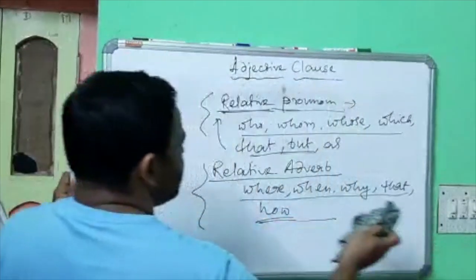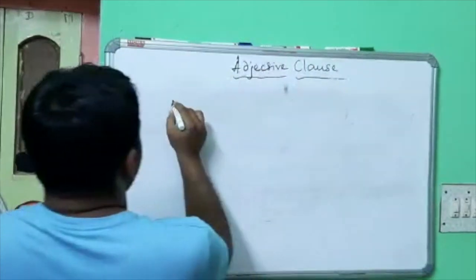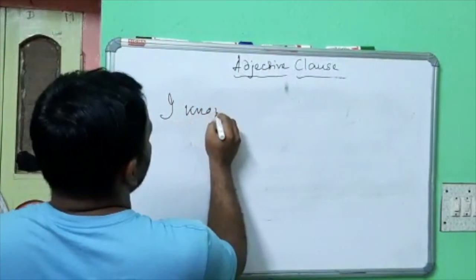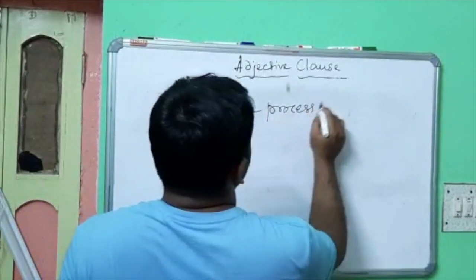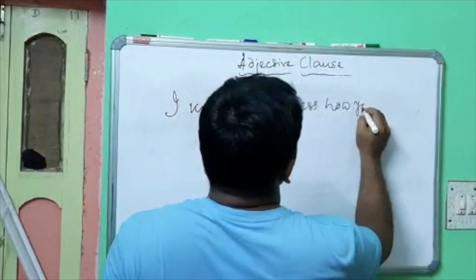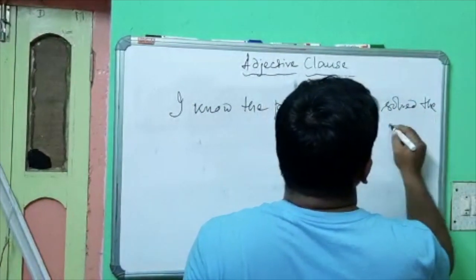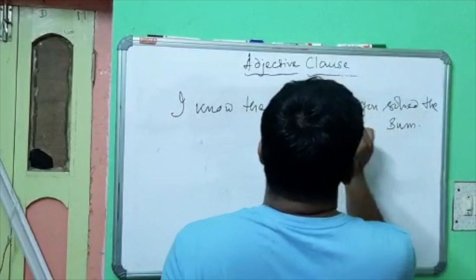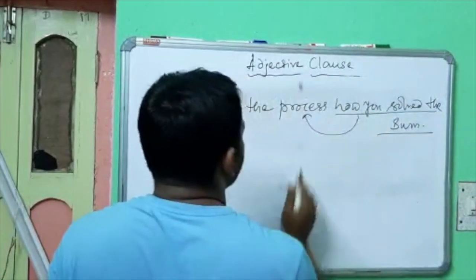Let's cite some examples so that it can be clarified. I know the process how you solved the sum. The subordinate clause is how you solved the sum. This qualifies the process.